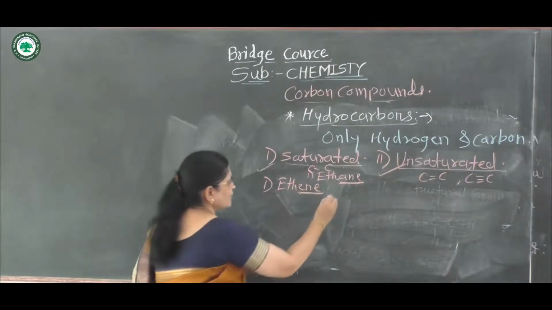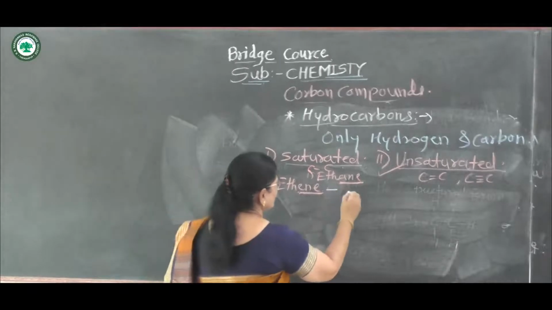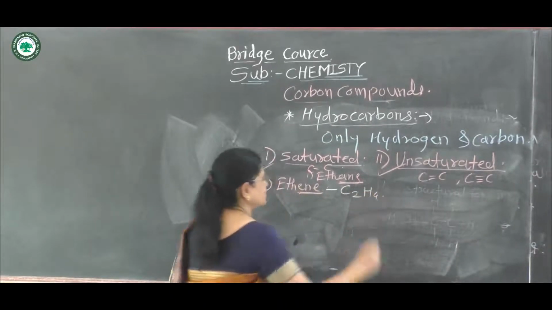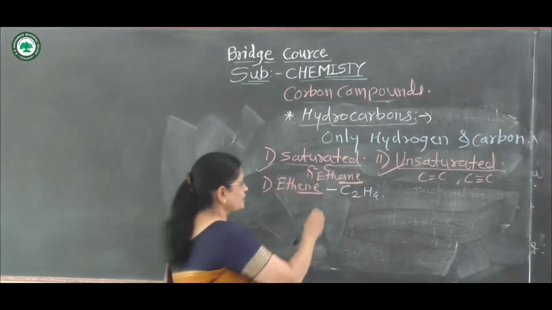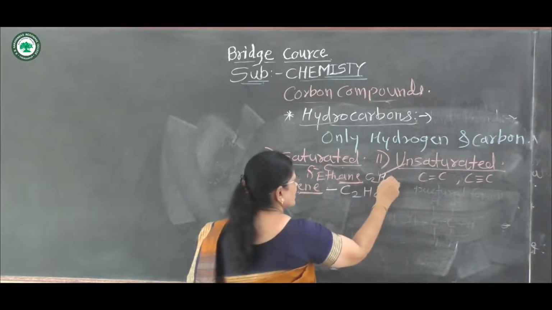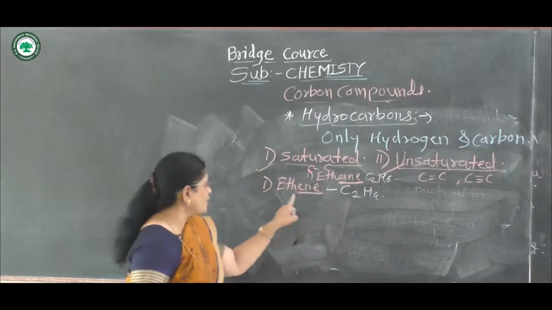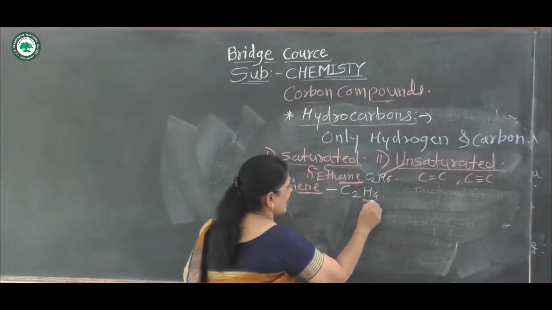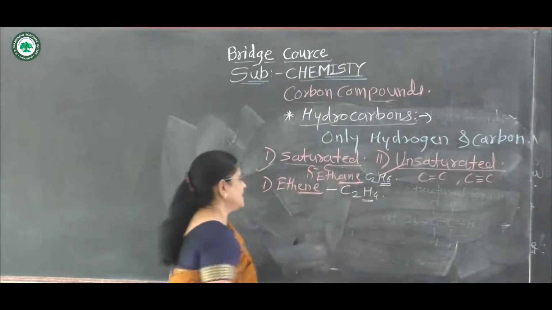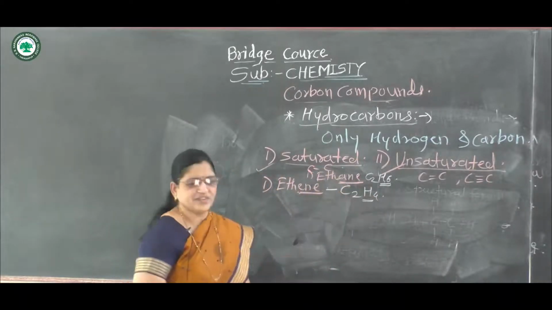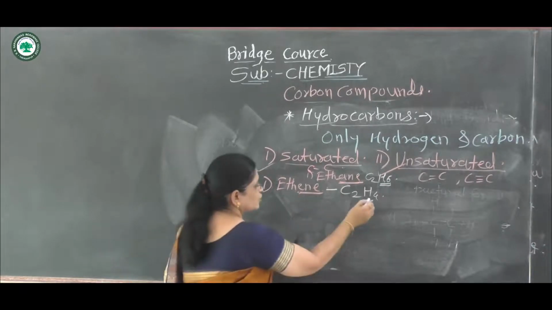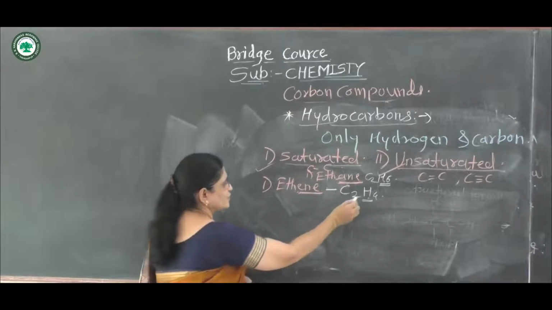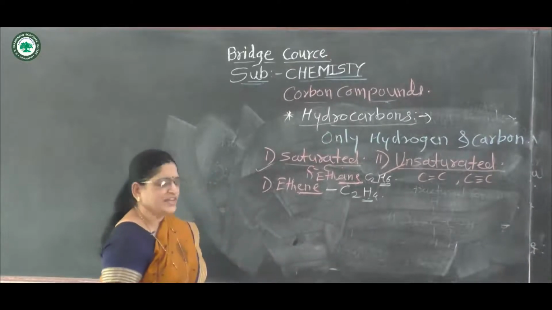Then the molecular formula. The molecular formula of ethene is C2H4. The molecular formula of ethane is C2H6. That means 2 hydrogen atoms are fewer in ethene than in ethane. Ethene has 2 hydrogen atoms less than ethane, with molecular formula C2H4.